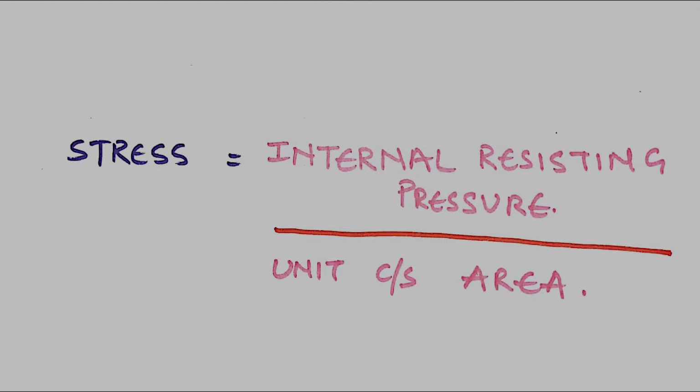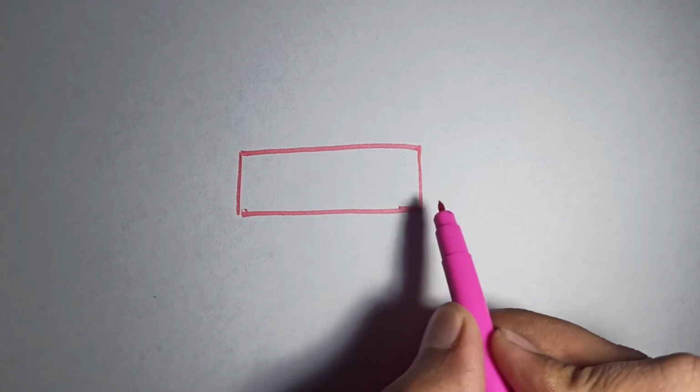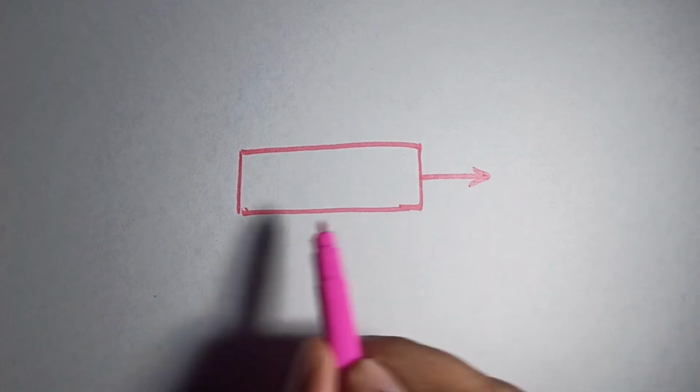What does this term exactly mean? You may think, oh, it's nothing but pressure, but it's much more than pressure. What we think pressure is and what internal resisting pressure is are two completely different things. Let's see what it is. Commonly, every faculty draws a block and says there are two tensile loads applied on it.